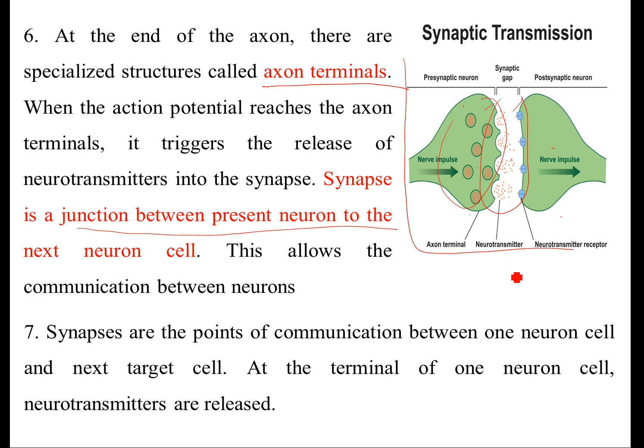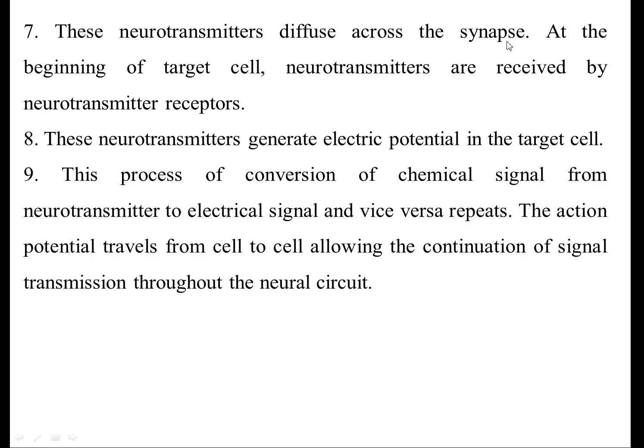At the terminal of the one neuron cell, neurotransmitter is released. This is an axon terminal. So here the release of neurotransmitter is observed, and this released neurotransmitter diffuses across the synapse. At the beginning of the target cell, neurotransmitters are received by the neurotransmitter receptor.